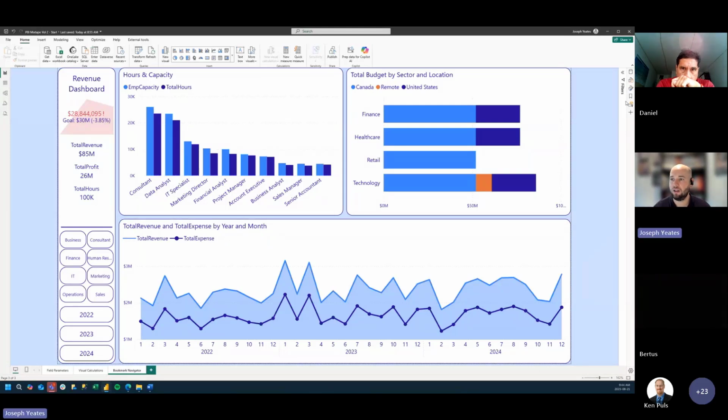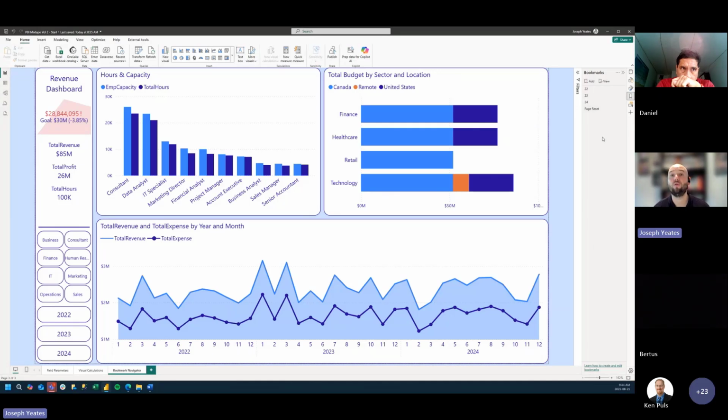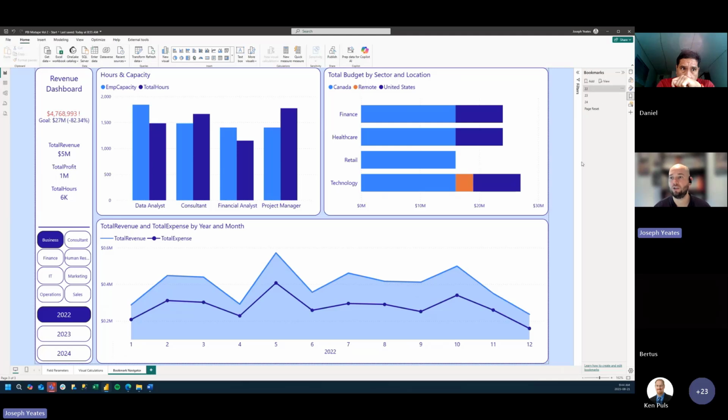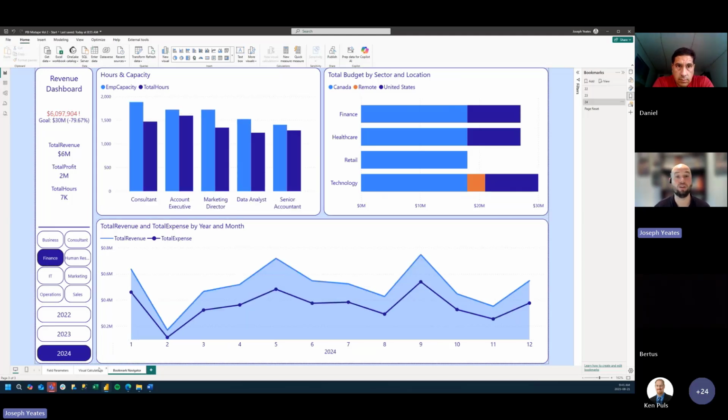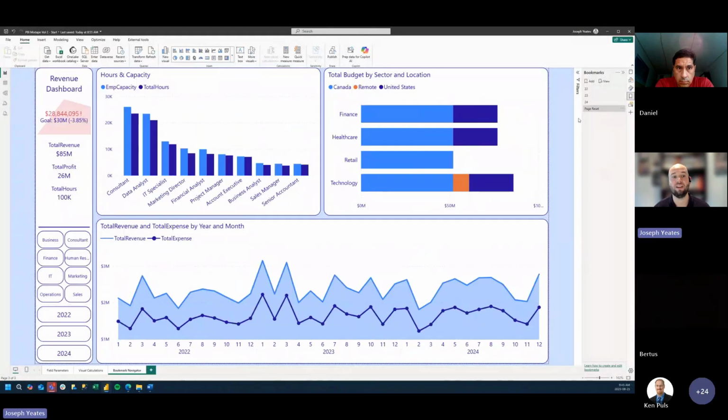So let's open up our bookmarks pane here. And we see that we have 4 bookmarks. I'm just going to click through them in sequence. We have a 22 bookmark, which selects the year 2022 from our slicer and business from our employee department slicer. If we look at 23, we're selecting the year 2023 and the consultant department. And if we click on 24, we're selecting 2024 and our finance department. And we also have a page reset bookmark as well.